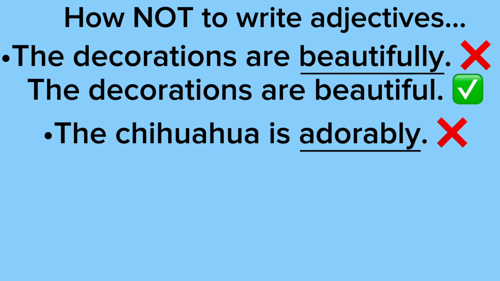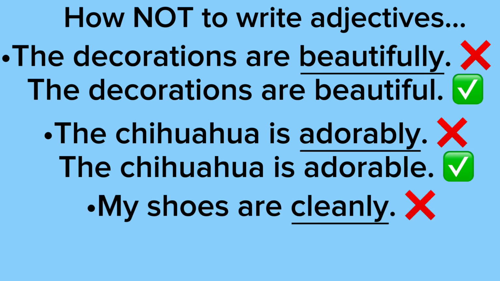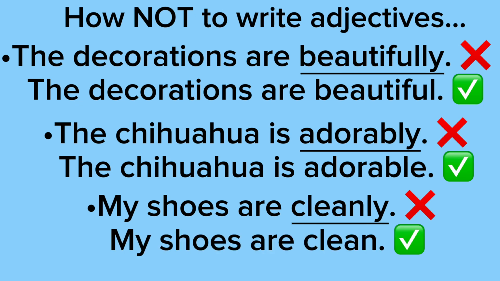In the sentence, the Chihuahua is adorably, that's grammatically incorrect, and it's not the proper form of the word, so instead we would say the Chihuahua is adorable. Adorable is an adjective because it's describing the noun, which is Chihuahua. In the sentence, my shoes are cleanly, this is incorrect because that's grammatically incorrect and that's not the proper form of the word clean, so instead it would say my shoes are clean, because clean is an adjective because it's describing the noun, which is shoes.